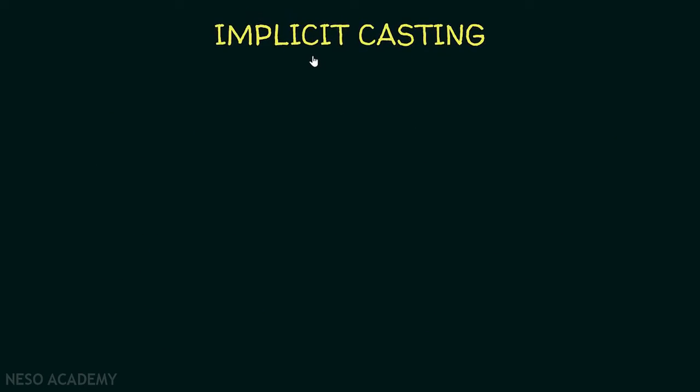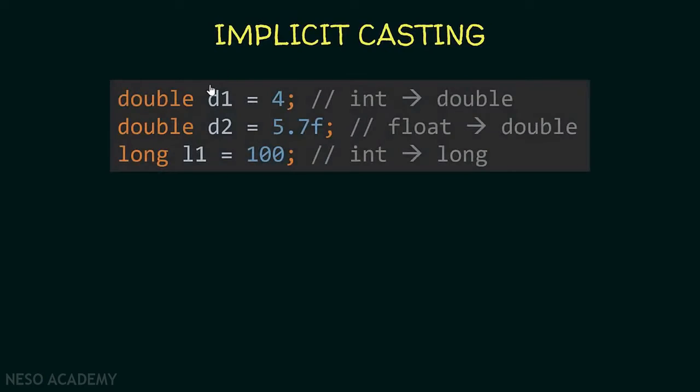Let's start with implicit casting. Suppose we have this code over here. We are assigning the double D1 to be equal to 4. And as you know, we have seen such a thing previously, but we didn't go into the details. And over here, implicit casting is happening. Because as you know, 4 is an integer. So we are storing an integer inside a double, right? So Java will try to convert this integer to a double. And it will do it automatically. Because a double can store an integer without any problems. So in this case, we have implicit casting from an integer to a double.